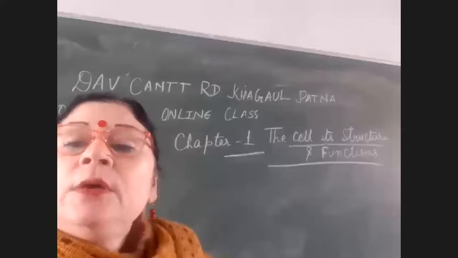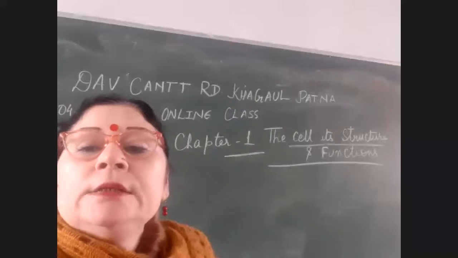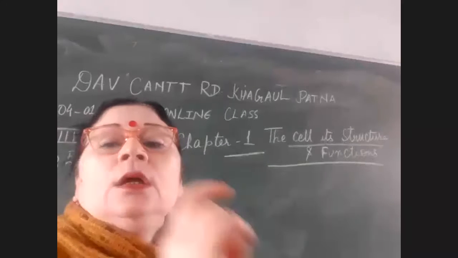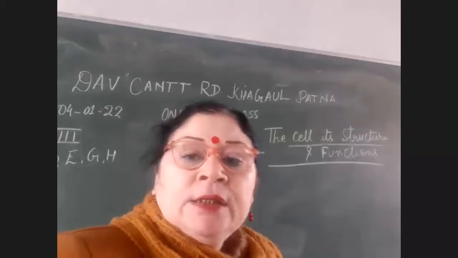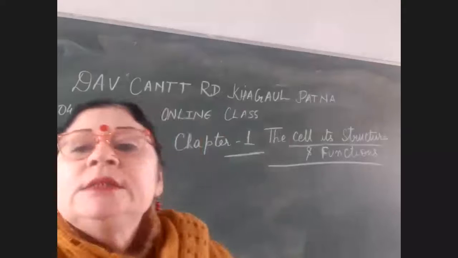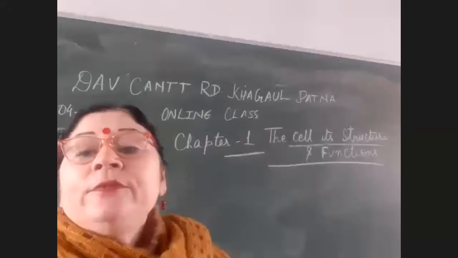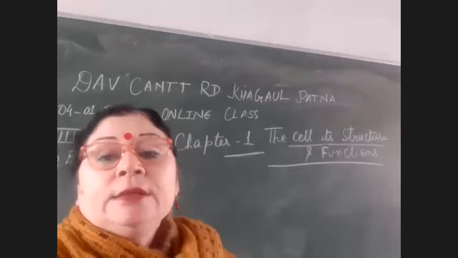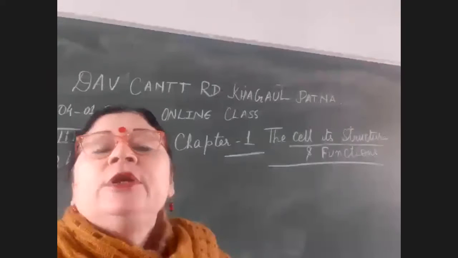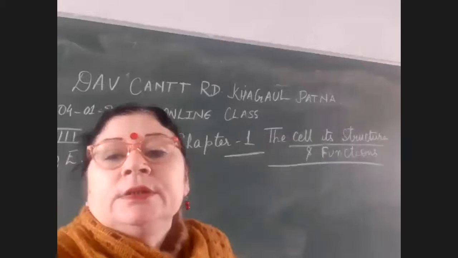Yes, in some of the unicellular organisms, there are special structures present, and they are known as cilia and flagella. You have to know in which organism cilia is present and in which organism flagella is present.